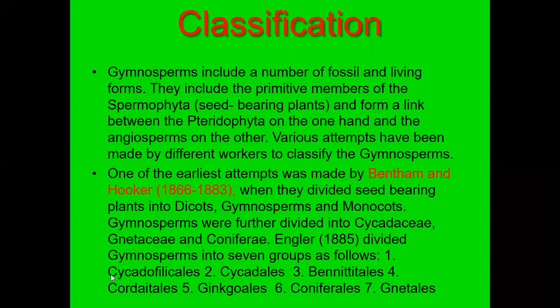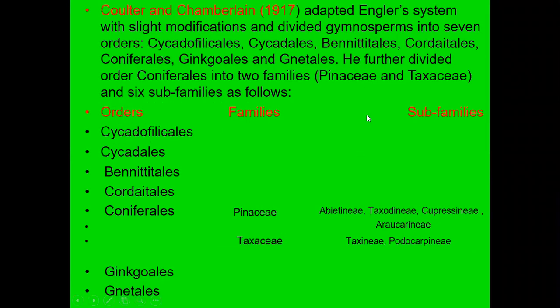These are the seven groups: Psilophytales, Cycadales, Bennettitales, Cordaitales, Ginkgoales, Coniferales, and Gnetales. In your syllabus, you have only one system of classification, that of the scientist Sporne. They have divided it into only three classes. So we see.